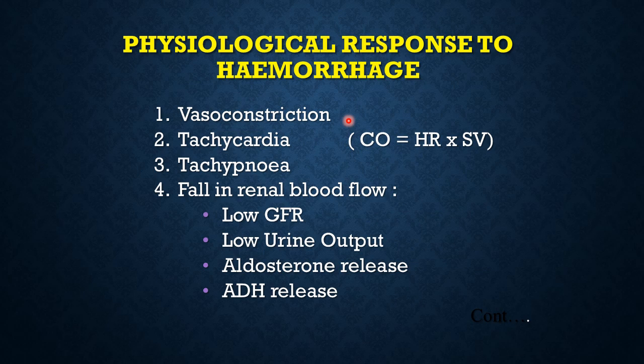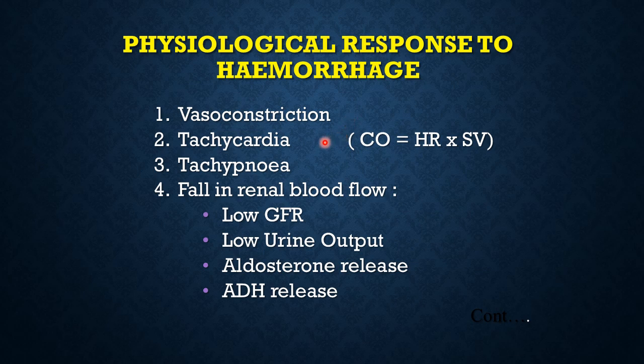The aperture or the cut point in the vessel vasoconstricts, and then platelet plugs it, and bleeding can stop. However, in larger vessels, although it does decrease the rate of blood loss, it is usually insufficient to stop the bleeding altogether.